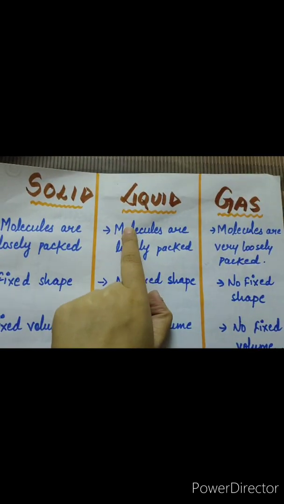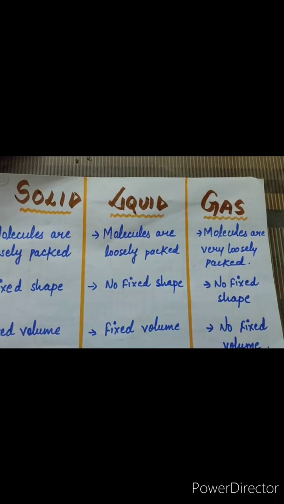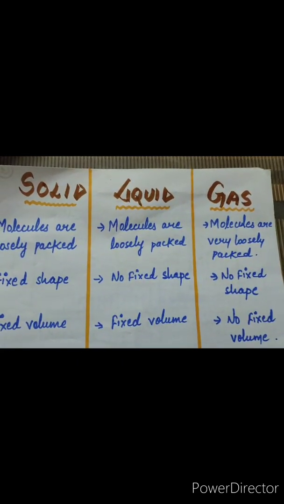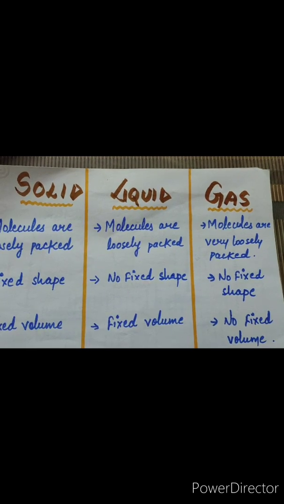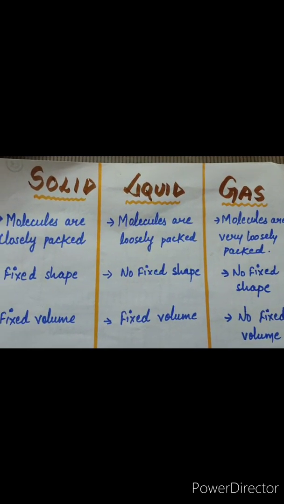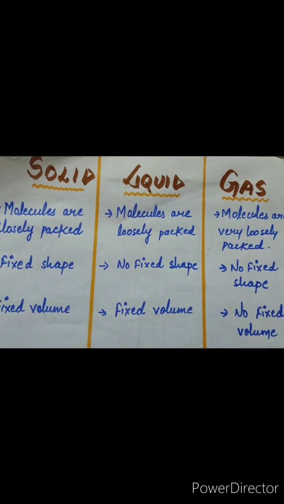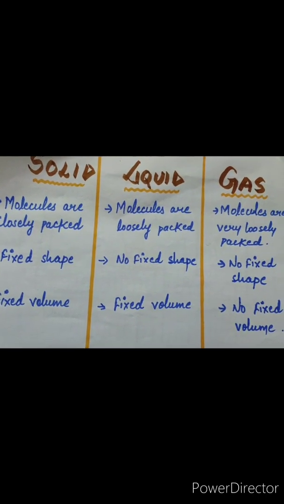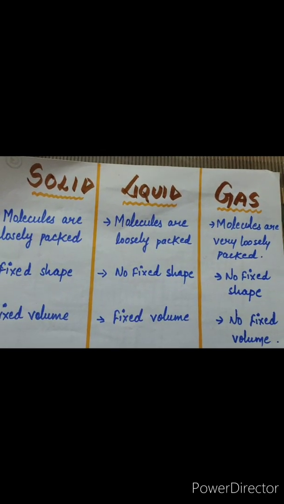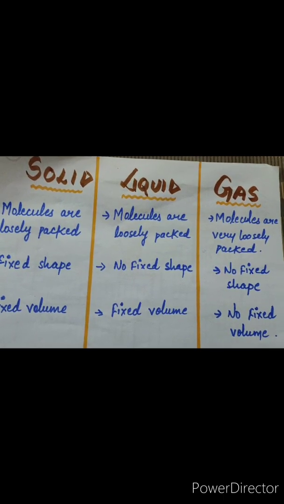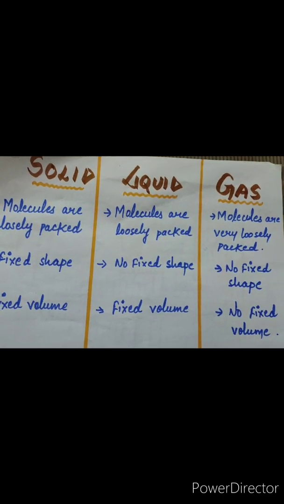Now come to liquid. Molecules in liquids are loosely packed. Students, molecules in liquid are loosely packed. That is why liquids can flow. We can pour liquid from one container to another container. Why? Because there are some gaps between the molecules, and that is why they can flow.